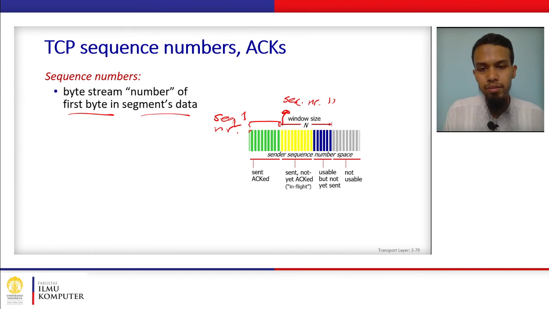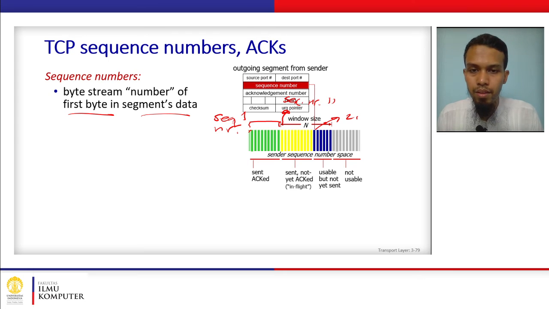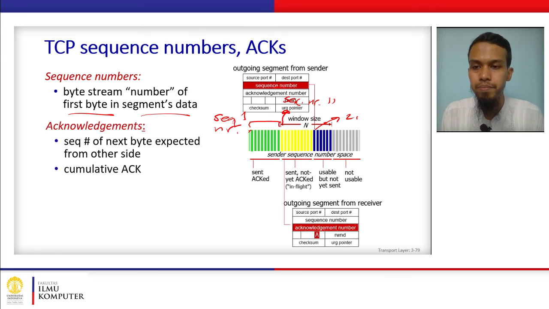Let's say if this also has a length of 10 bytes, then the next segment will have sequence number 21. Okay, so this is the sequence number. As we have seen before, it is located in this field of the TCP header.